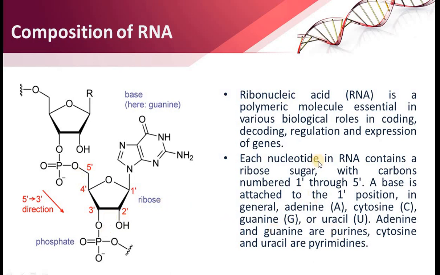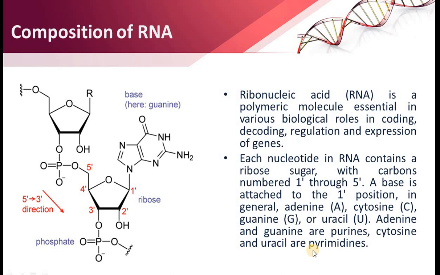So each nucleotide in RNA contains a ribose sugar with carbons numbered 1' through 5'. A base is attached to the 1' position, and in general the bases are adenine, cytosine, guanine and uracil. Adenine and guanine are the purines, cytosine and uracil are the pyrimidines. As you know, RNA doesn't contain thymine, and RNA is a single stranded structure, so it doesn't provide any hydrogen bond.